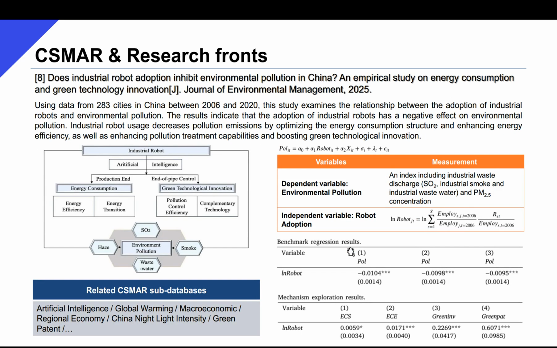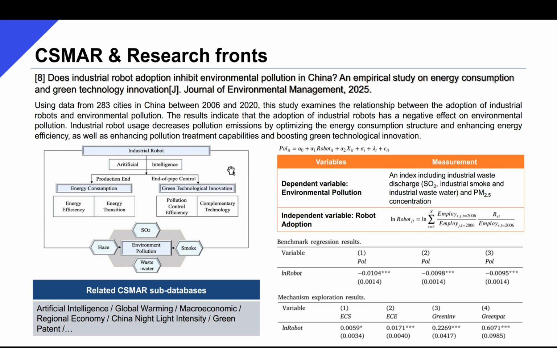The next example examines the relationship between the adoption of industrial robots and environmental pollution. Industrial robots decrease pollution emissions by optimizing the energy consumption structure and enhancing energy efficiency, as well as enhancing pollution treatment capabilities and boosting green technological innovation.